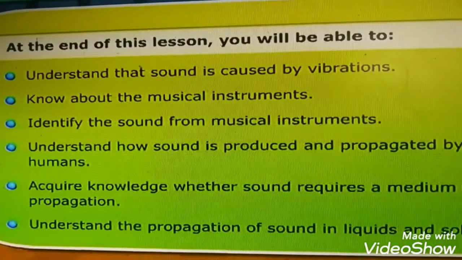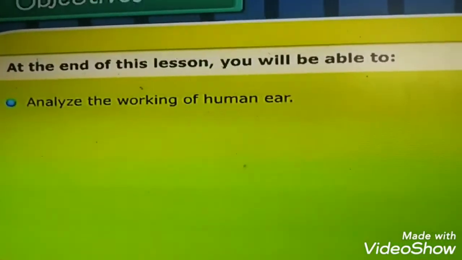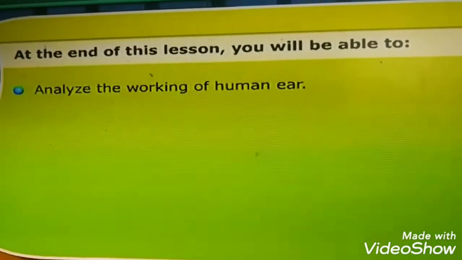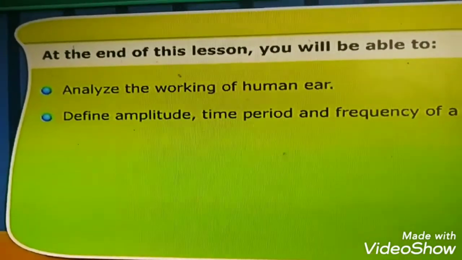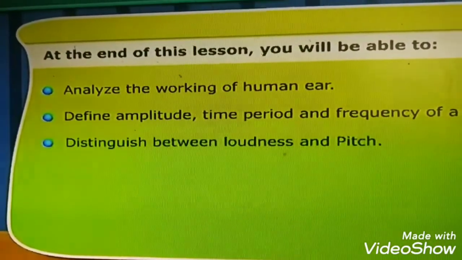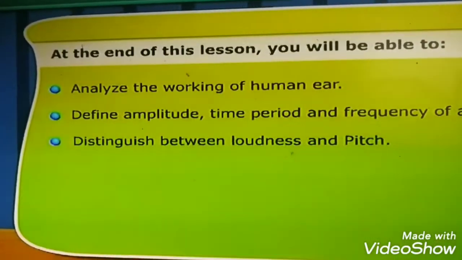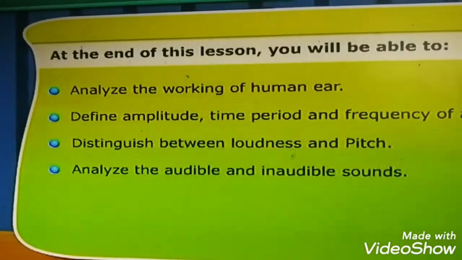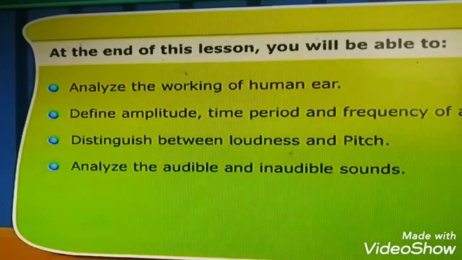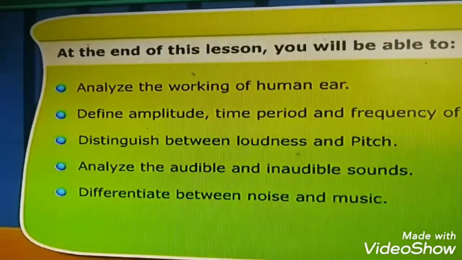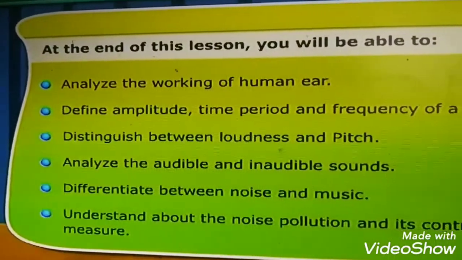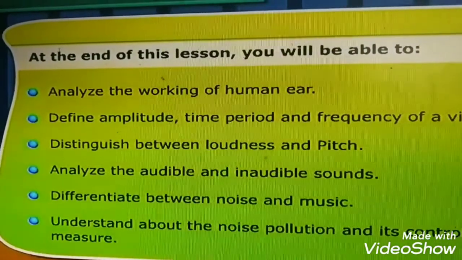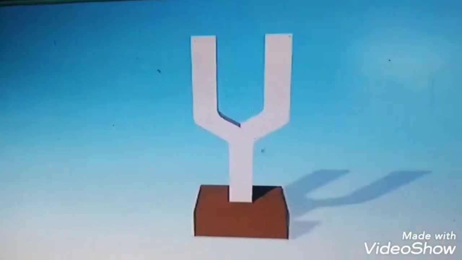We also understand the propagation of sound in liquids and gases, analyze the working of the human ear, define amplitude, time period and frequency of a vibration, distinguish between loudness and pitch, analyze audible and inaudible sounds, differentiate between noise and music, and understand noise pollution and its control measures.